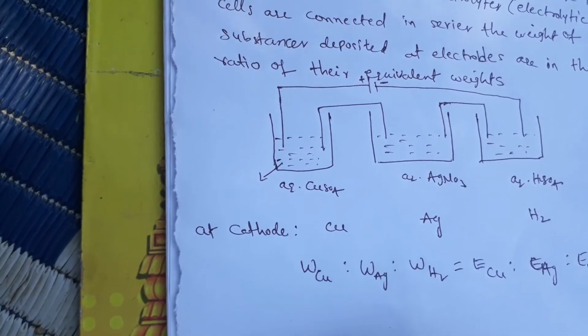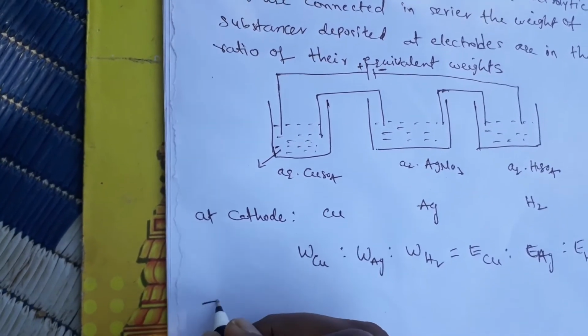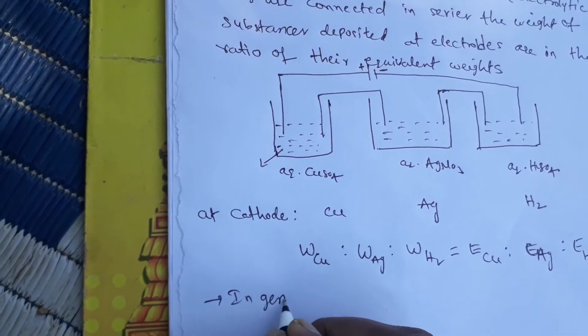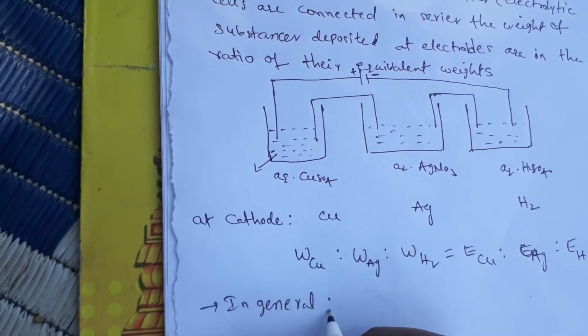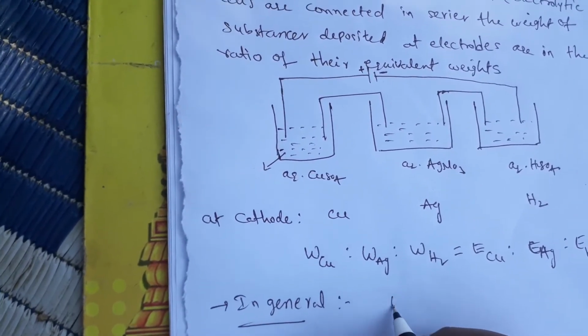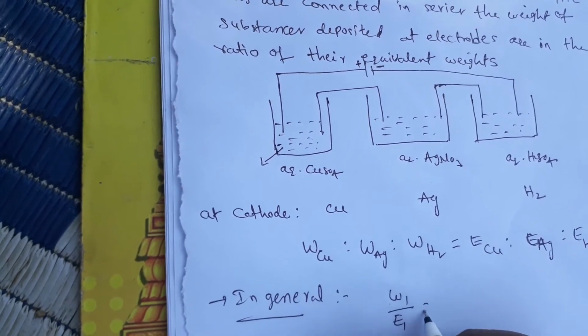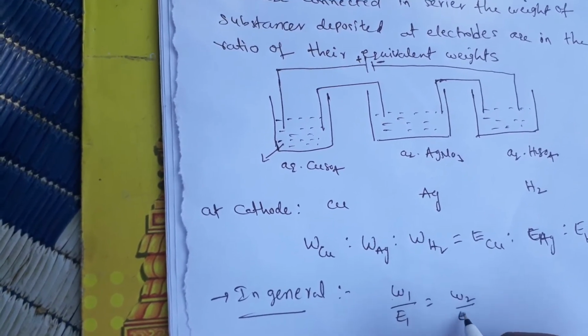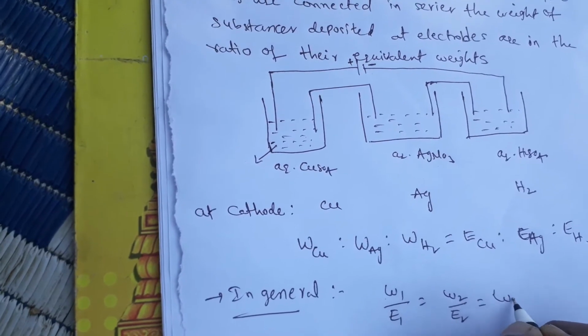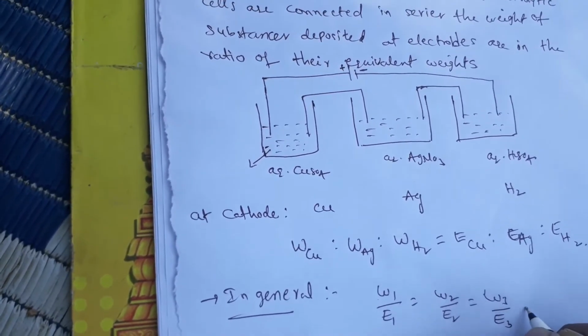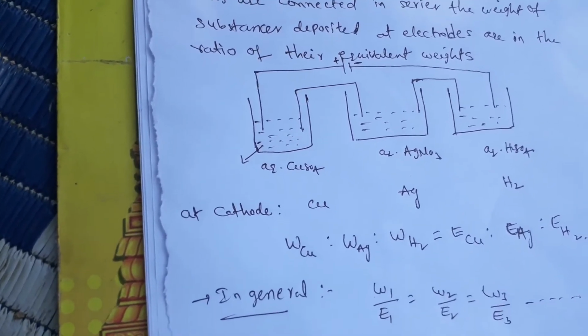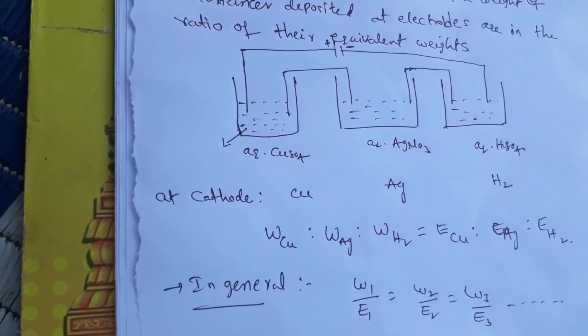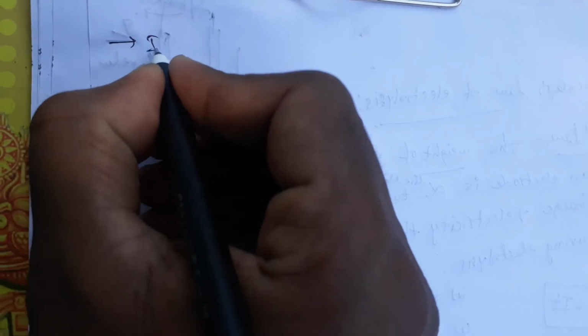So in general, if you write W1 by E1 is equal to W2 by E2 is equal to W3 by E3, this is Faraday's second law.